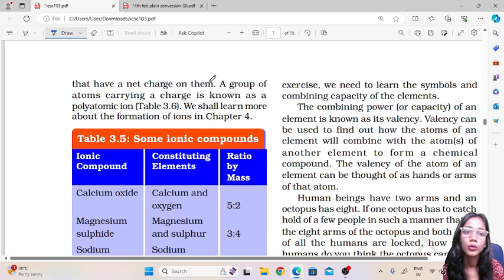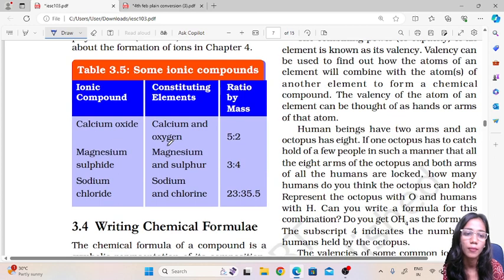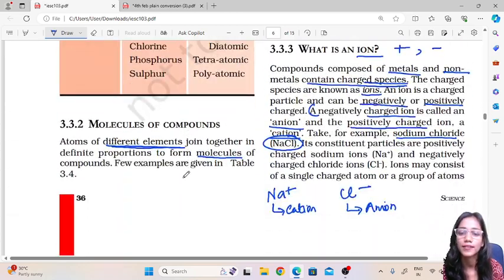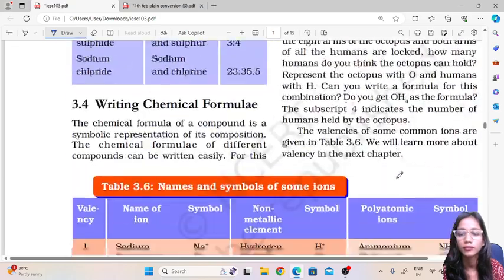A group of atoms carrying a charge is known as a polyatomic ion. Calcium oxide contains calcium and oxygen, magnesium sulfide contains magnesium and sulfur, and sodium chloride contains sodium and chlorine. So a charged species is called an ion. Positively charged species are called cations and negatively charged species are called anions.